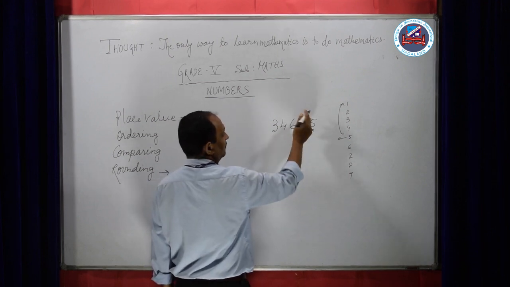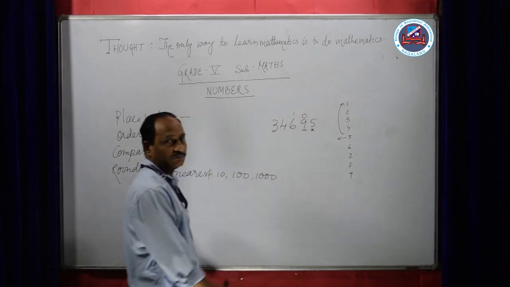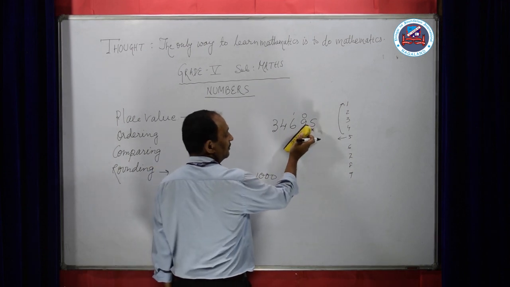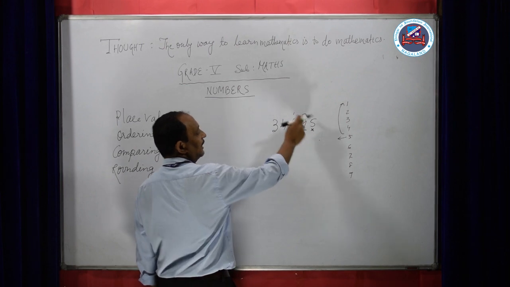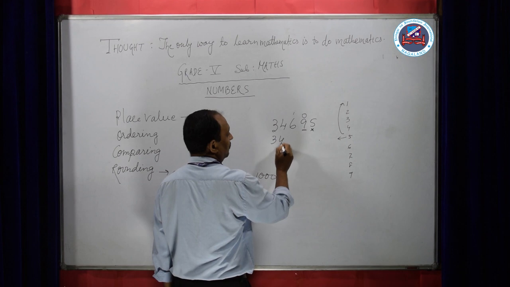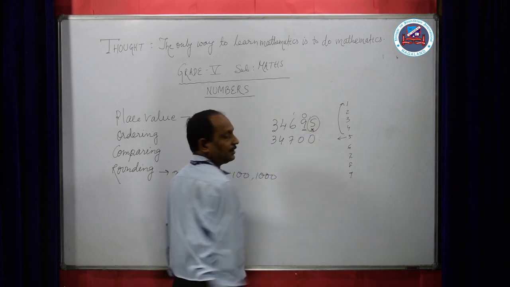When this 9 is becoming 10, that means 0 is here and 1 is added here. Two things are happening here. 9 is becoming 10, so in place of 9, 0 will come, and in place of 6, 1 is added, it will become 3, 4, 7, 0, and this number will automatically become 0.